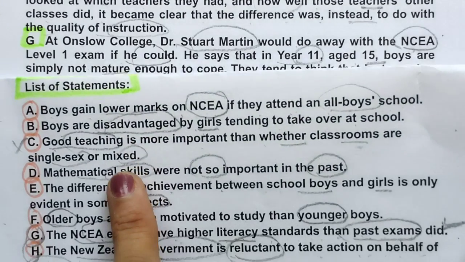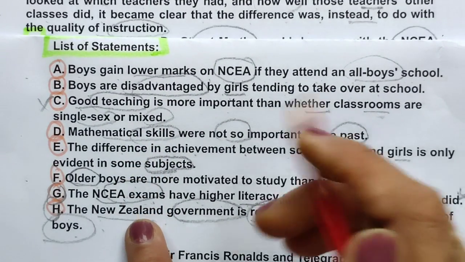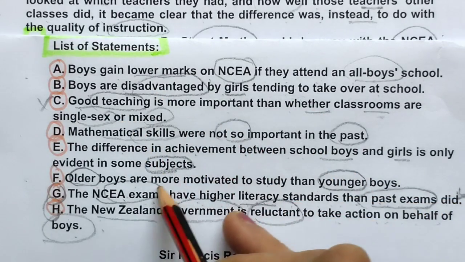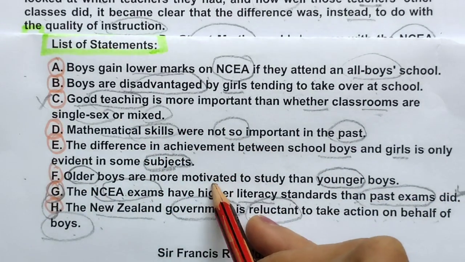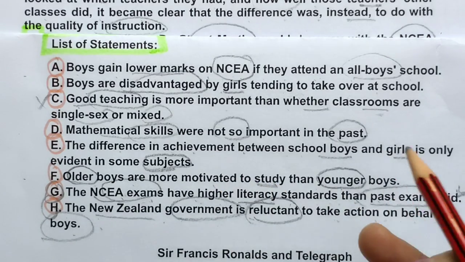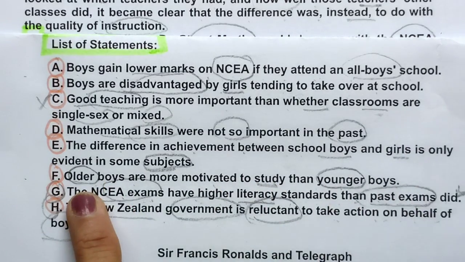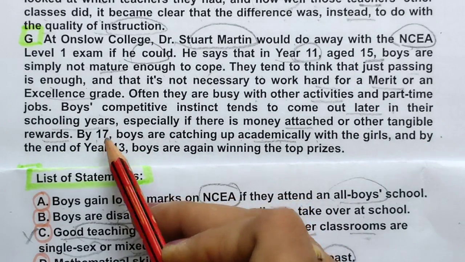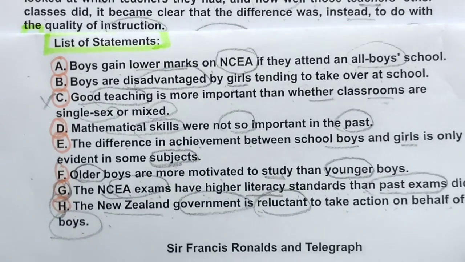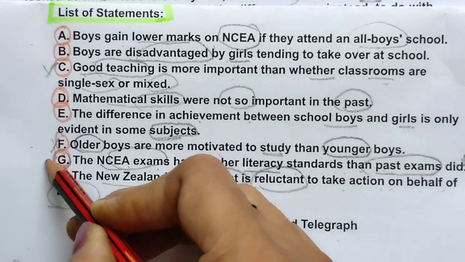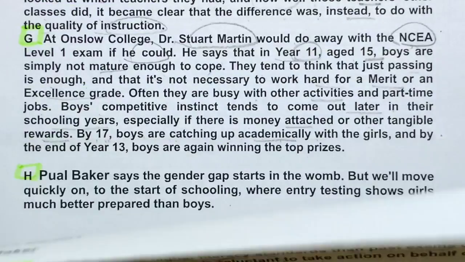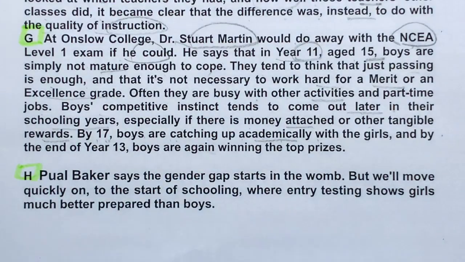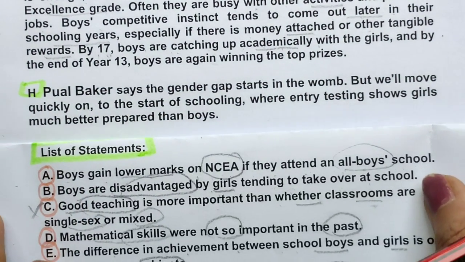Okay, so here somewhere they were talking about good teaching, mathematics, yeah, older boys are more motivated to study than younger boys. So don't think same word you can get, only we can get it because of the 15-year-old and 17-year-old boy. So this will come, with this also we have selected F number with Stewart. Now Paul Baker. Okay, next paragraph I can see Paul Baker also.